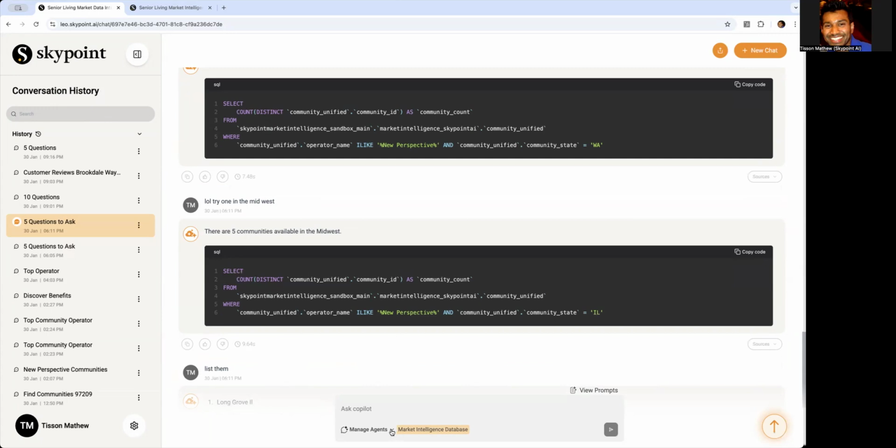In this particular Copilot, I have three different agents enabled: general knowledge, internet search, and market intelligence database. So I can turn these on for more productivity needs that I would have. This can be, again, specialized for different industries and different use cases. So in this particular example, I'm going to stick with market intelligence database.